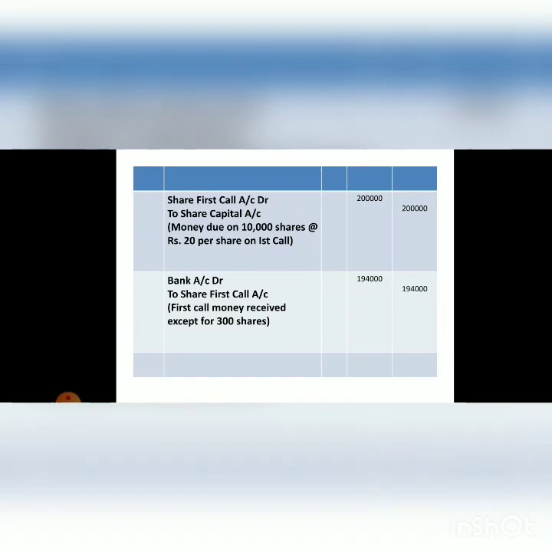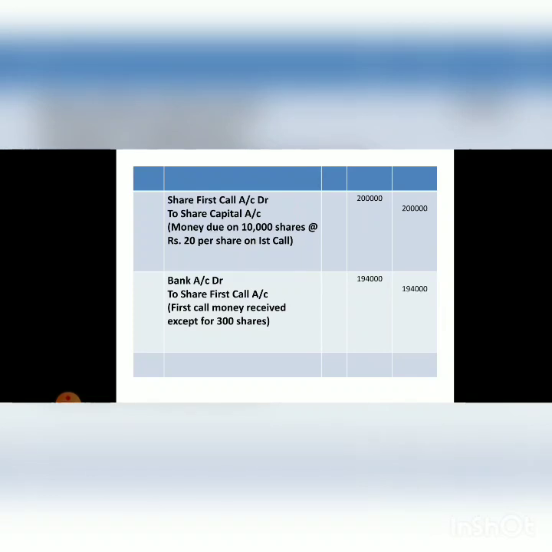Now here you have to remember one important thing, that when you will receive the first call money, there is calls in arrears on 300 shares. That means on 300 shares we are not receiving the payment of first call. So the entry will be bank account debit to share first call account, but the amount received will be only 1,94,000.